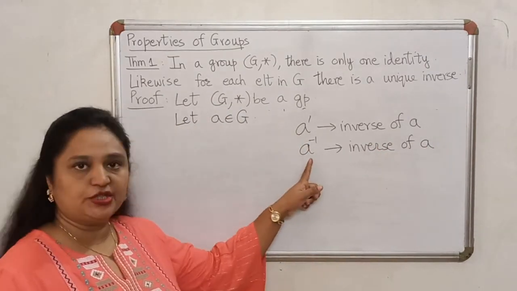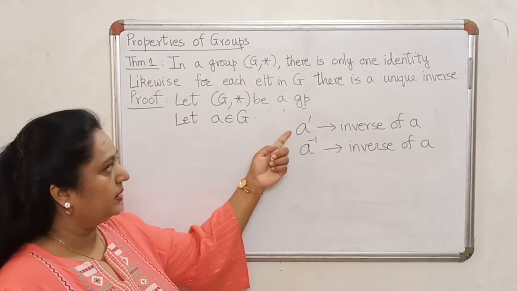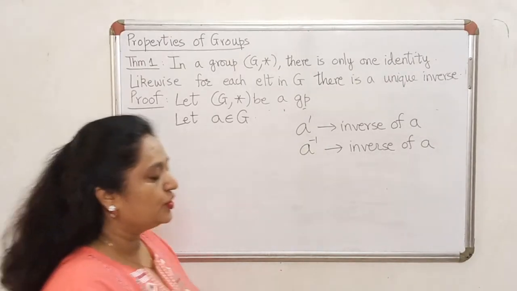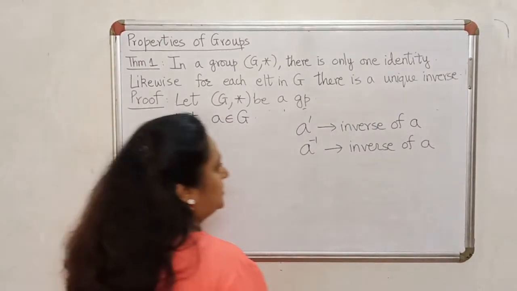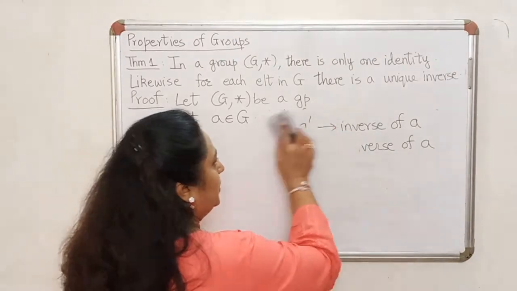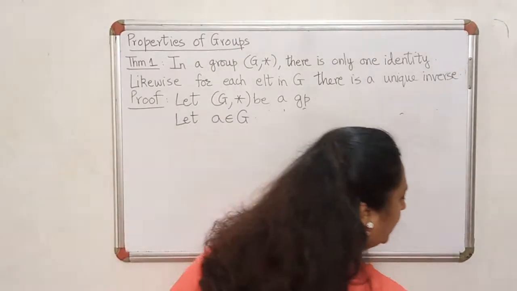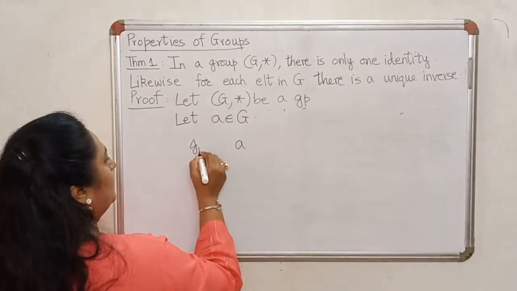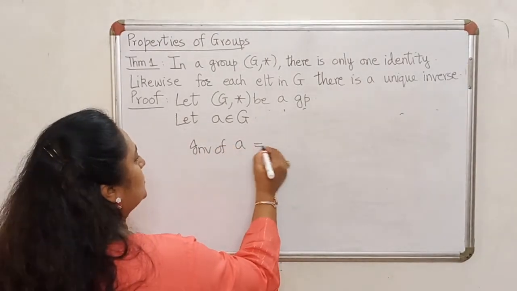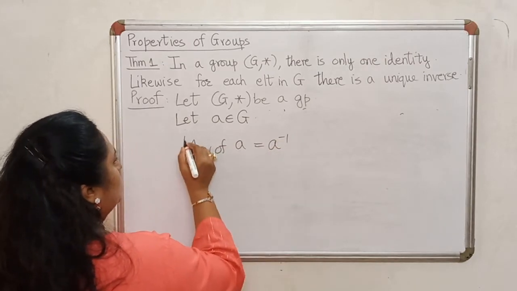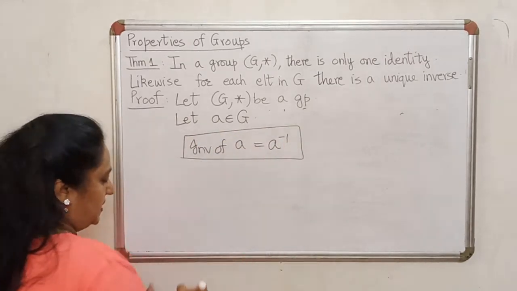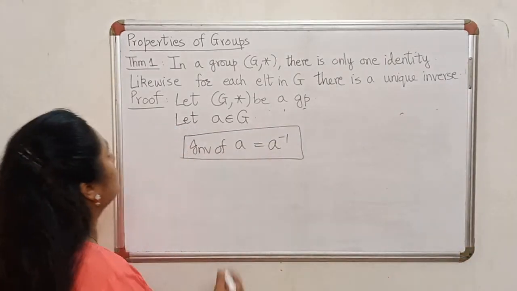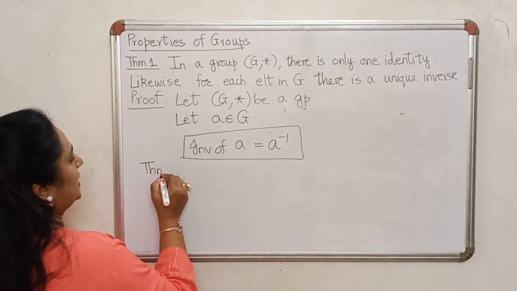So this is the notation that I will be using, but keep in mind that this is the notation that has been used in the textbook. So the inverse of A exists and is unique, and I now have a notation for the inverse. Inverse of A is denoted by A raised to minus 1. Keep this in mind, and we will use this in our next result.